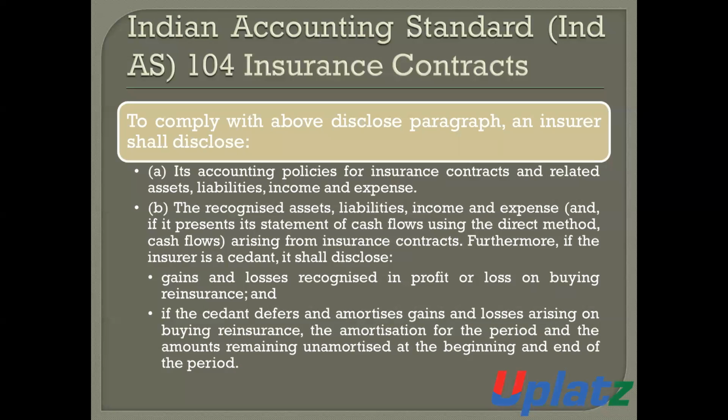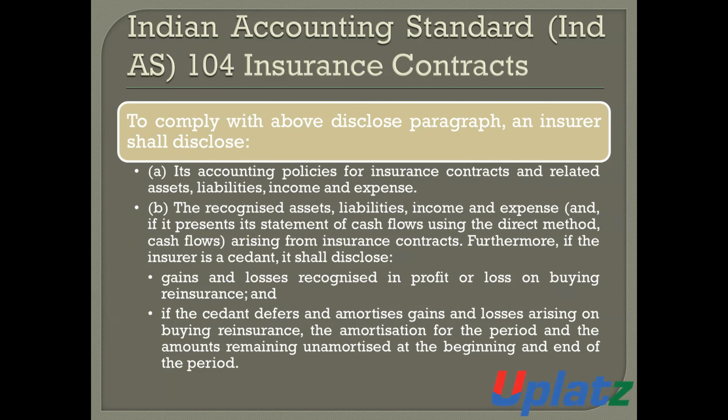Number one, the issuer shall disclose its accounting policy for insurance contracts and the related assets, liabilities, income, and expenses. That is, the issuer shall disclose its accounting policy for insurance contracts, and also disclose all the related assets, liabilities, income, and expenses.